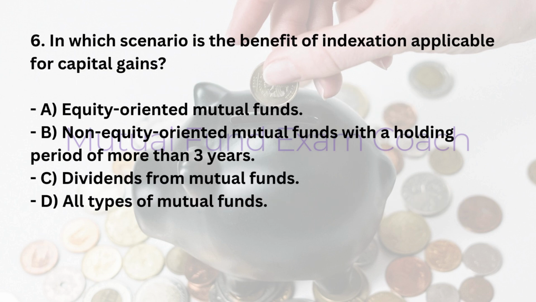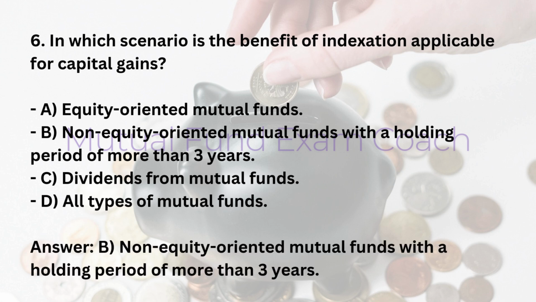6. In which scenario is the benefit of indexation applicable for capital gains? A. Equity-oriented mutual funds. B. Non-equity-oriented mutual funds with a holding period of more than 3 years. C. Dividends from mutual funds. D. All types of mutual funds. Answer, B. Non-equity-oriented mutual funds with a holding period of more than 3 years.